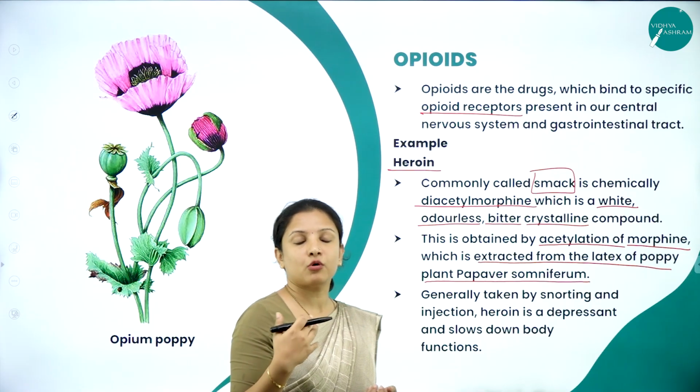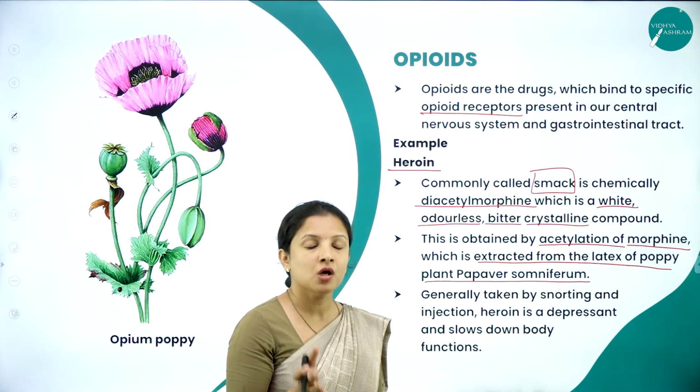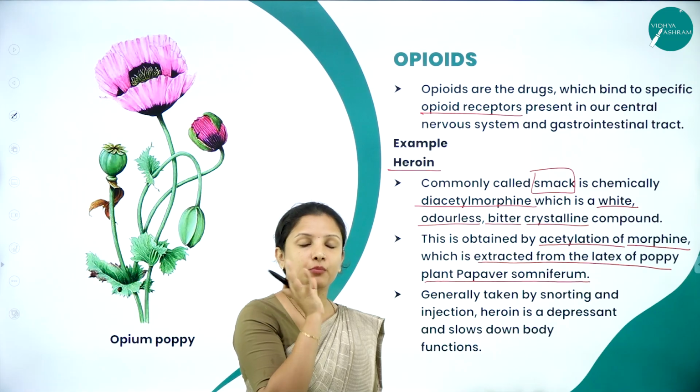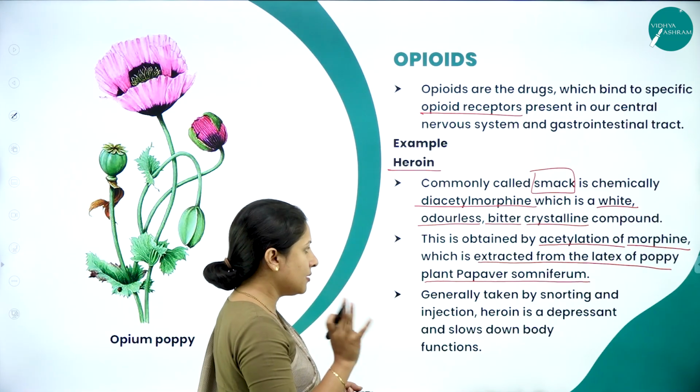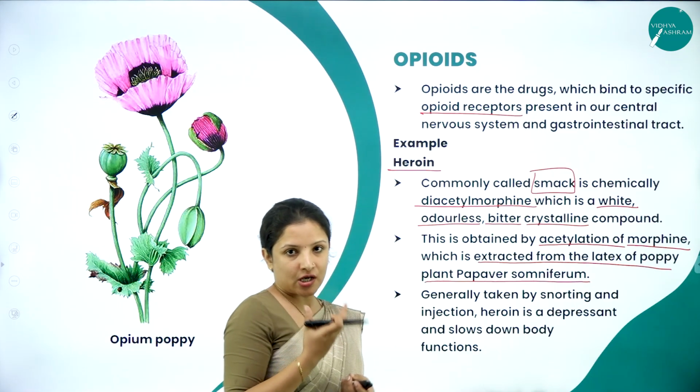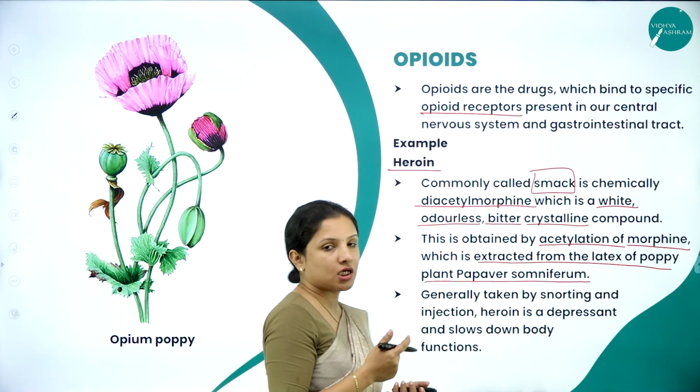Do you get diacetyl morphine directly from the poppy plant? No. We get it in the form of morphine. That morphine is subjected to an acetylation process wherein we get diacetyl morphine. And this drug, that is heroin, is usually taken by snorting.